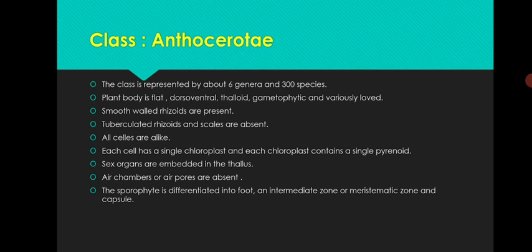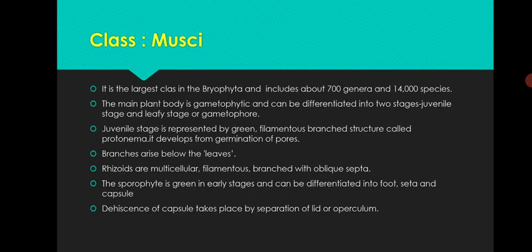The sporophyte is differentiated into the foot, an intermediate or meristematic zone, and the capsule. That is, foot, seta, and capsule. Class Musci is the largest class in the bryophytes, and includes 700 genera and 14,000 species. The main plant body is gametophytic and can be differentiated into two stages, the juvenile stage and the leafy stage, or gametophore. The juvenile stage is represented by a green, filamentous, branched structure called the protonema. It develops from the germination of spores.